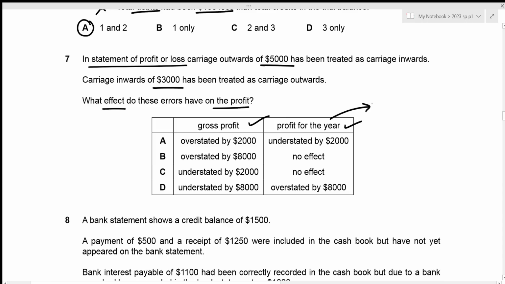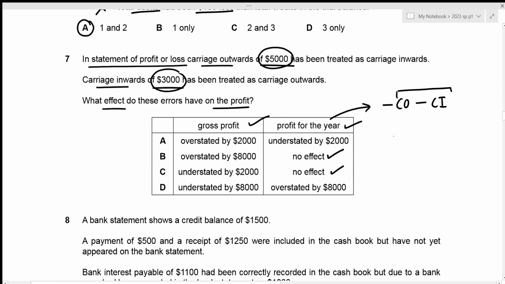We know that while figuring out profit for the year, we subtract our carriage outwards as well as the carriage inwards, because both of these are costs or expenses which need to be subtracted in order to figure out the profit. This means that it does not matter whether we treat our carriage outwards as carriage inwards and our carriage inwards as carriage outwards in the case of profit for the year, because both of these amounts of 5,000 and 3,000 are going to be subtracted no matter what item we treat them as, right? Due to this, we get no effect on the profit for the year regardless of its treatment. So that's going to be no effect for profit for the year.